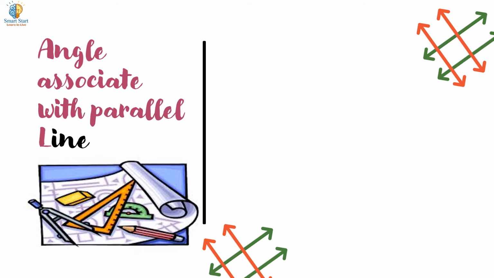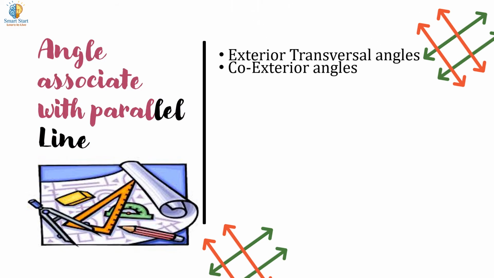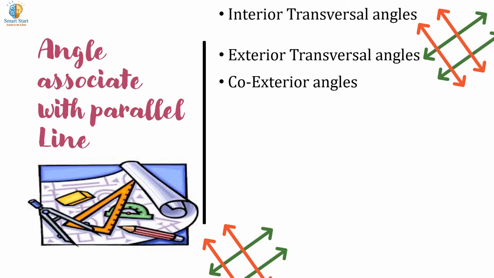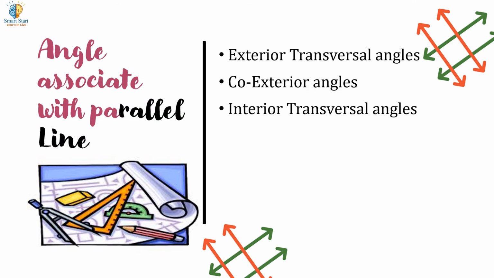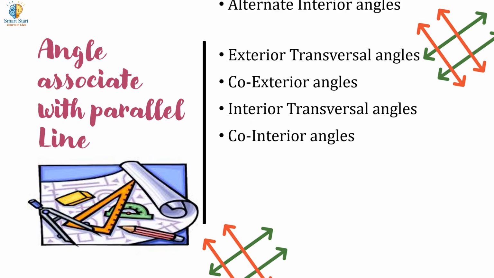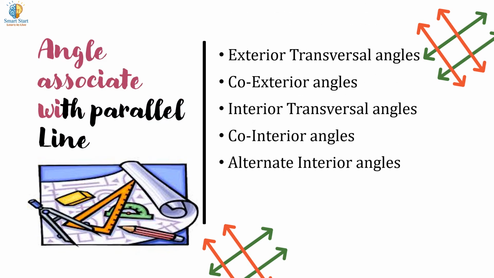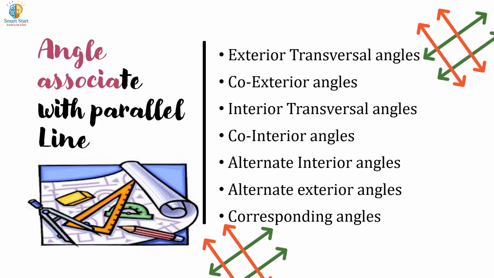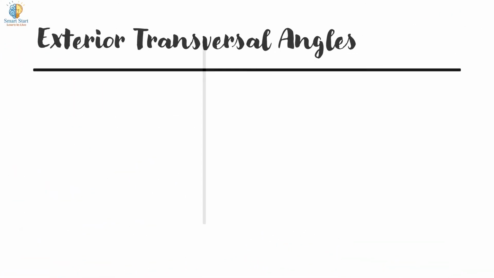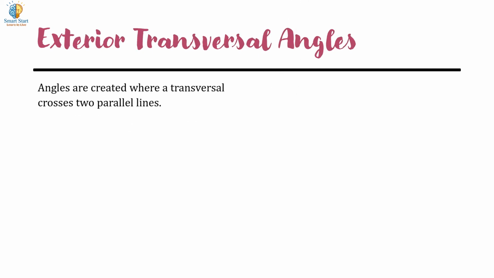Angles associated with parallel lines: exterior transversal angles, co-exterior angles, interior transversal angles, co-interior angles, alternate interior angles, alternate exterior angles, and corresponding angles. Exterior transversal angles. Angles are created where a transversal crosses two parallel lines.